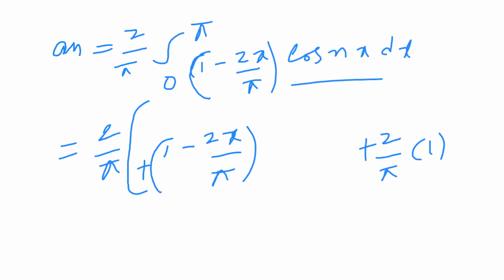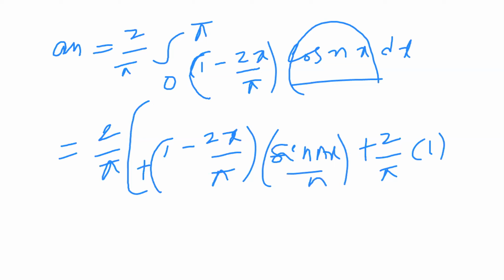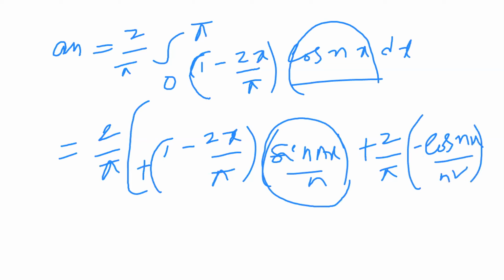Next, the opposite of the cos nx. So here taking 1 minus 2x by pi directly, we are not taking the cos nx directly. So the integral of cos nx equals sin nx by n. And taking the integration of sin nx by n, the total bracket value integration, sin nx by n, and the integration gives minus cos nx by n square. So the limits are 0 to pi.